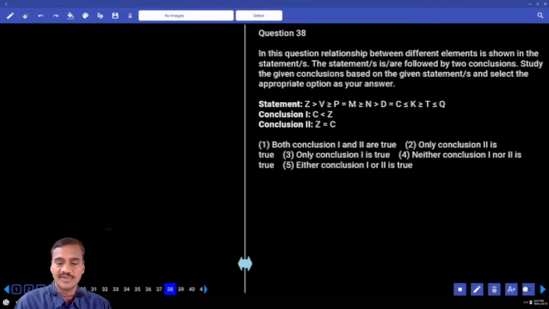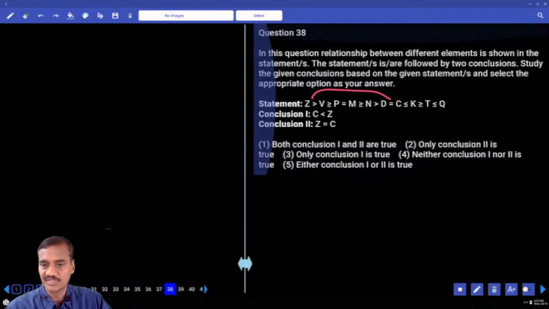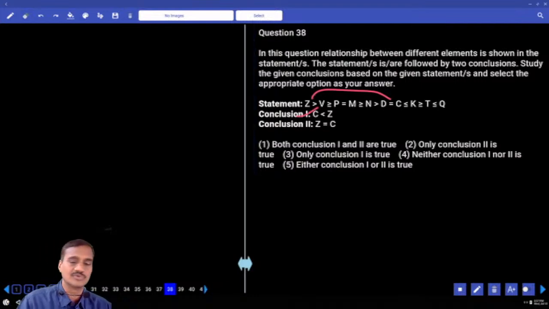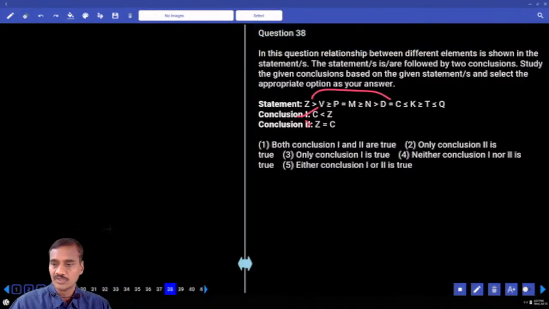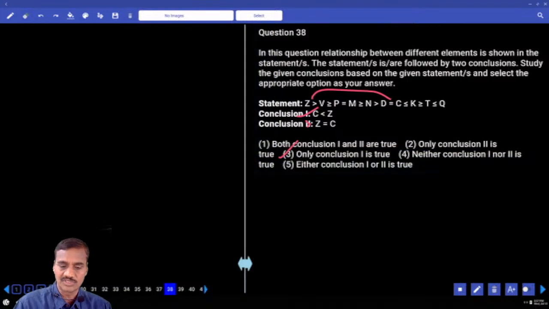Okay. Then next one, C and Z. Between C and Z, Now Z is here, C is here. Between these two, Z greater than C, C lesser than Z, only one follows. And equal to is false. Only one, that is given in choice 3, question number 38.